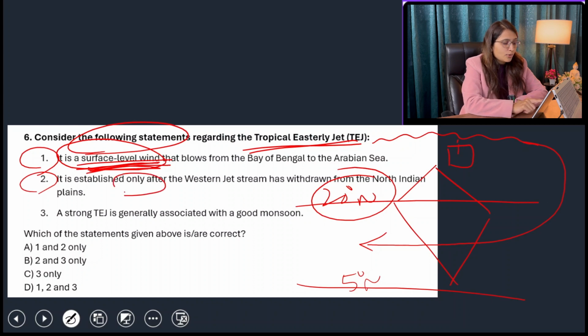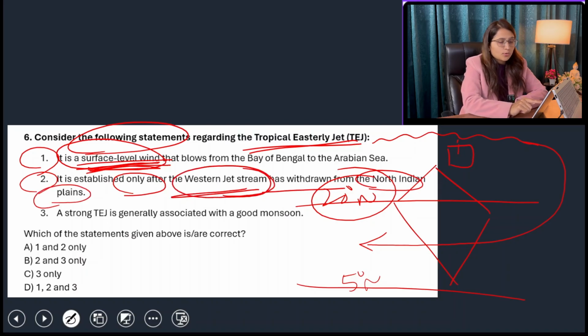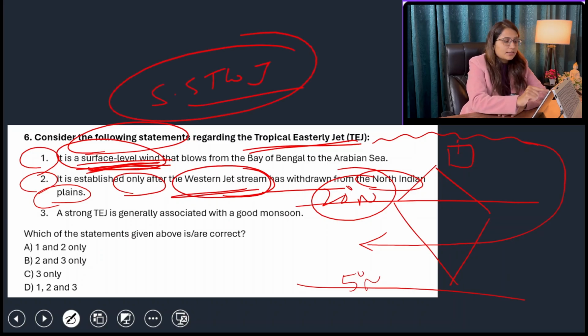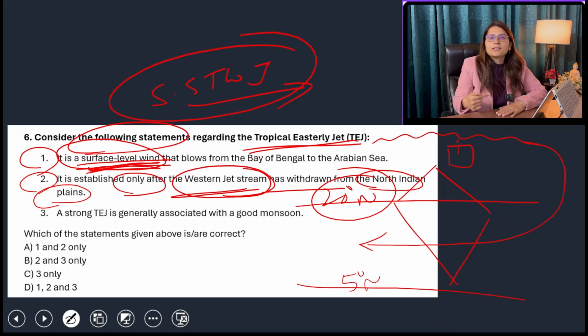It is established only after the western jet stream has withdrawn from the North Indian plains. This is known as western jet stream? No, it is basically called subtropical westerly jet stream. This is blowing in the winter season, which is responsible for winter rainfall.